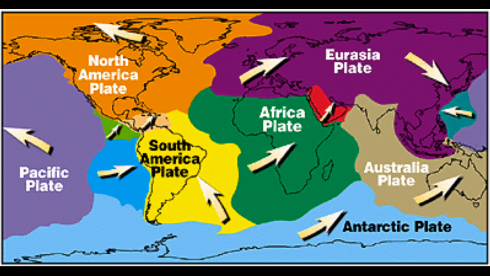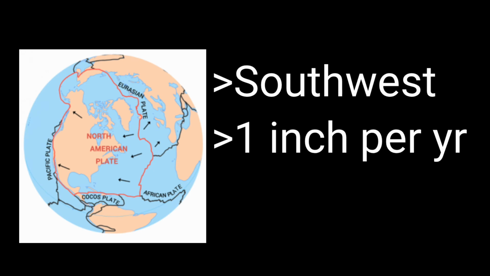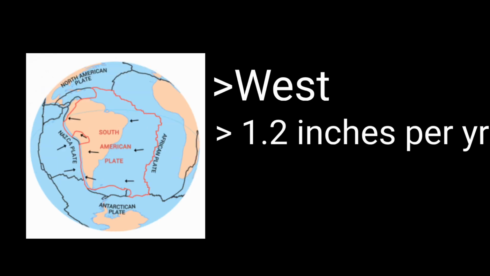The Earth has 7 major plates: the North American, South American, Antarctic, African, Pacific, Eurasian, and Australian plate. The plates are constantly moving at an average of 4 inches a year. The North American plate is moving southwest at roughly 1 inch yearly. The South American plate is moving westward a little more than an inch yearly.